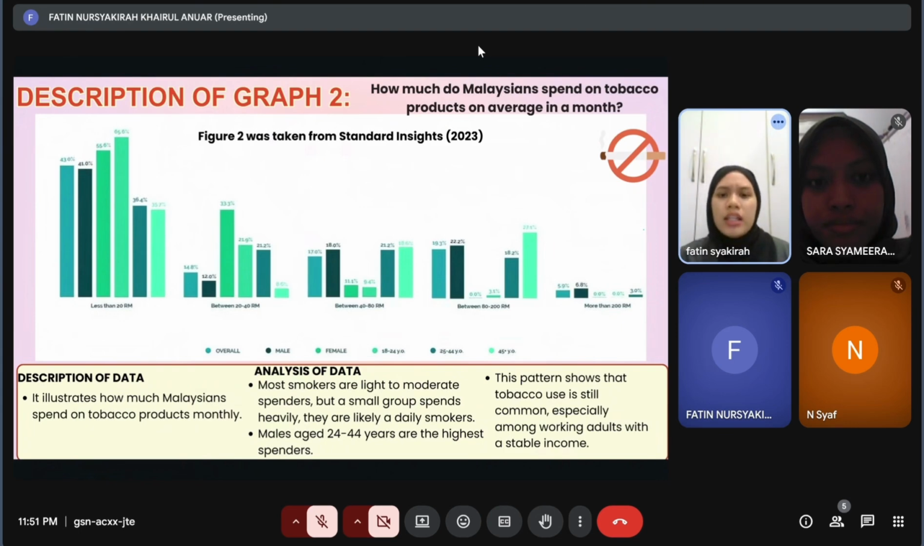In general, this graph tells us that many Malaysians still spend their money on tobacco products no matter what their age or gender is. But even if they spend a small amount, it shows that smoking is still a regular habit in their daily lives.